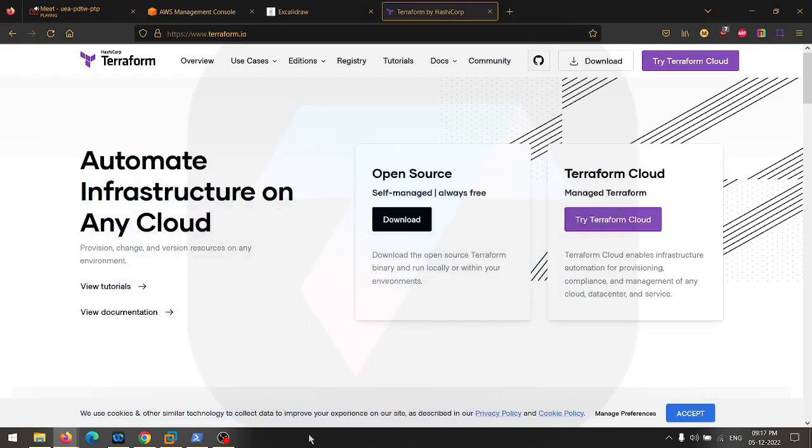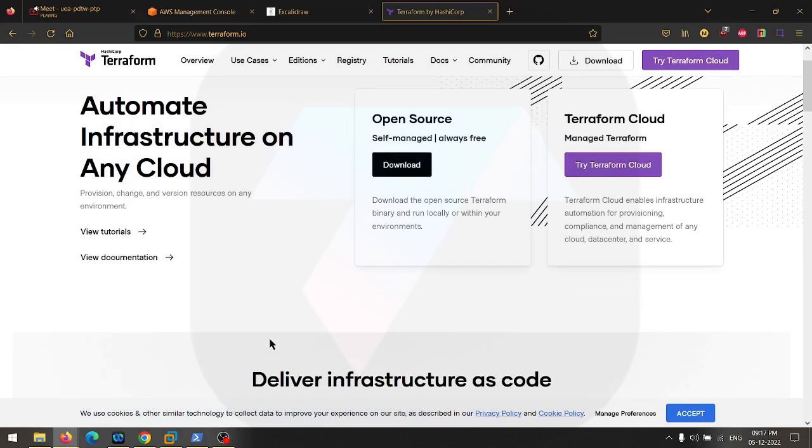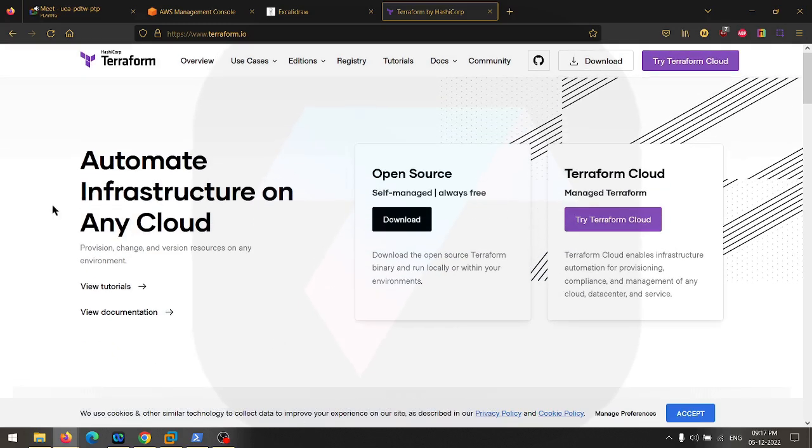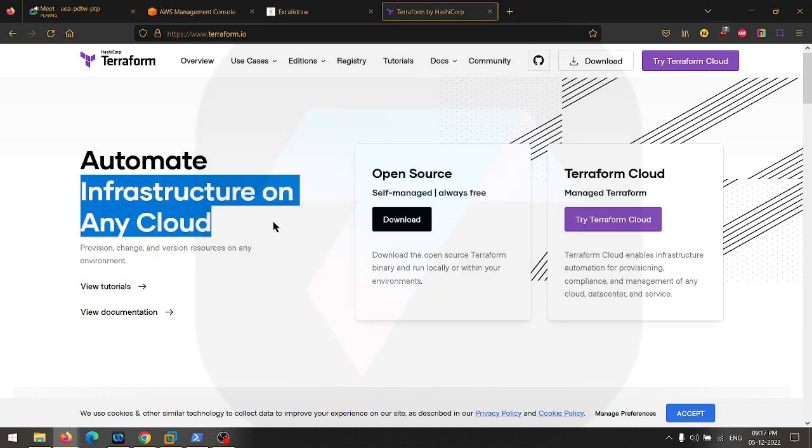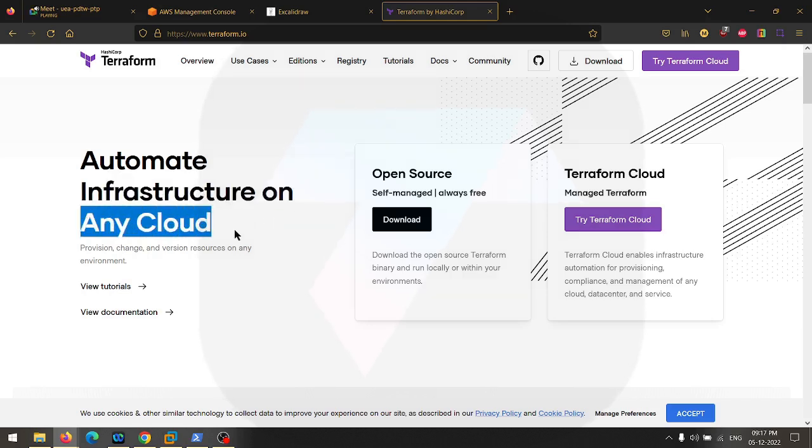So we were talking about Terraform. Terraform is an infrastructure as code tool, and it works on any cloud. Meaning of any cloud is that you can launch the infra on Amazon AWS, Azure, which is by Microsoft, and GCP, which is by Google, or any other cloud. Because Terraform is an open source tool, you can create your modules that can be used for any cloud platform, and you can launch the infra directly. And by infra, I mean it's not only EC2, you can do anything on AWS using Terraform.